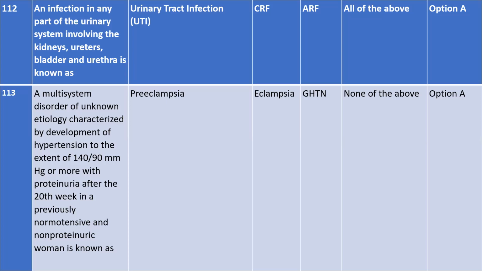Whereas in eclampsia, every symptom of preeclampsia, whatever symptoms you get in preeclampsia, the woman will have, but along with seizure. Seizure means convulsion, that is abnormal shaking of the body, will occur in eclampsia. That is the difference. So in the given definition you can directly differentiate between these two, for which option A is the correct answer. So are you clear? 112 and 113 question. Are you clear? Yes, ma'am.